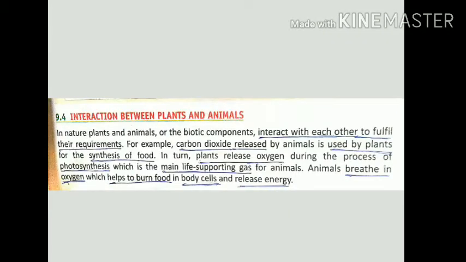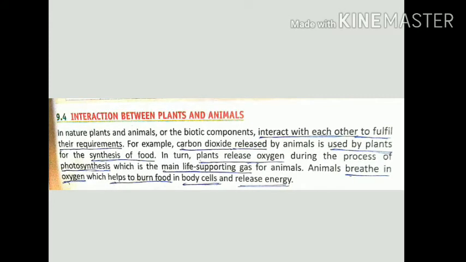Yesterday, you studied the biotic components of the environment, and today, in the abiotic component, you will study the interaction between plants and animals. Interaction means how they are connected to each other. In nature,